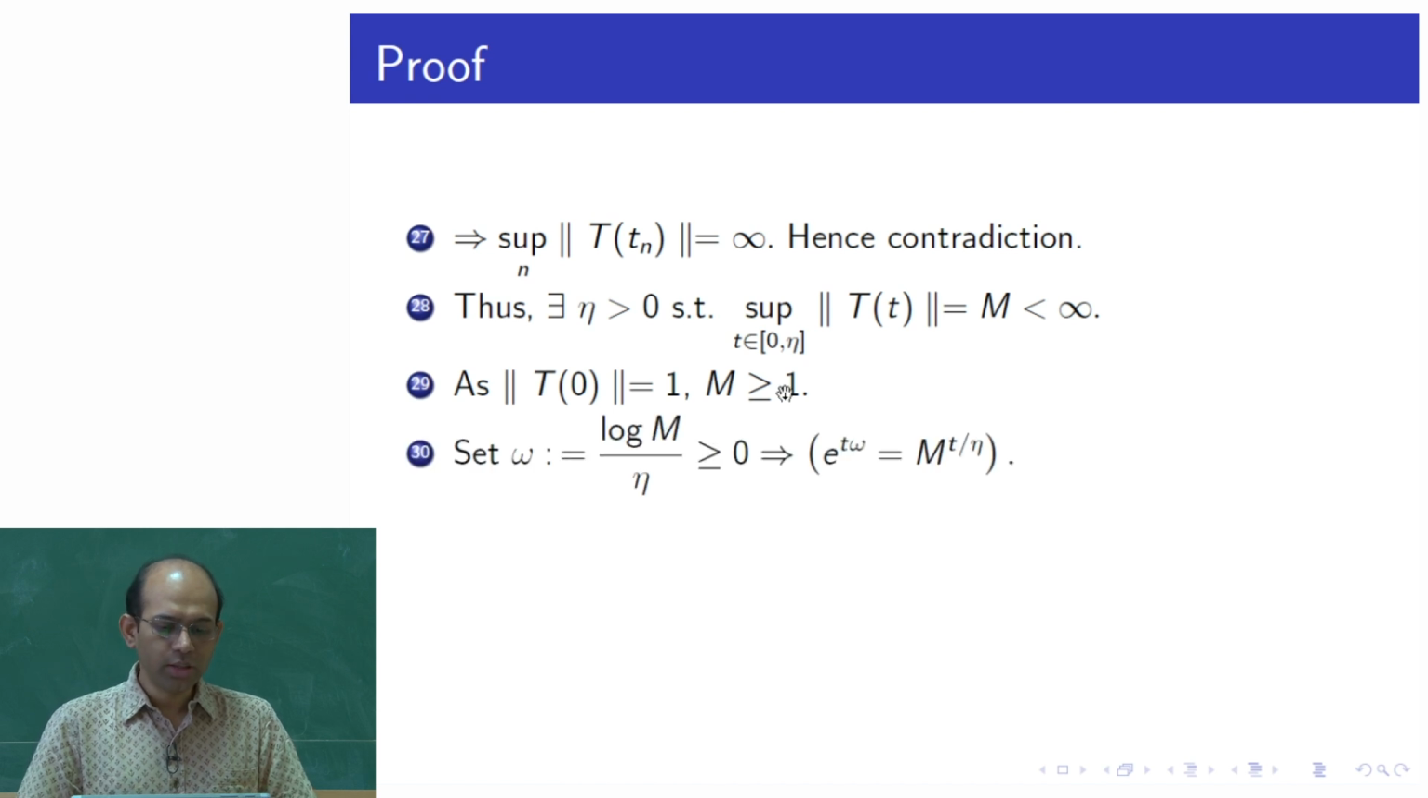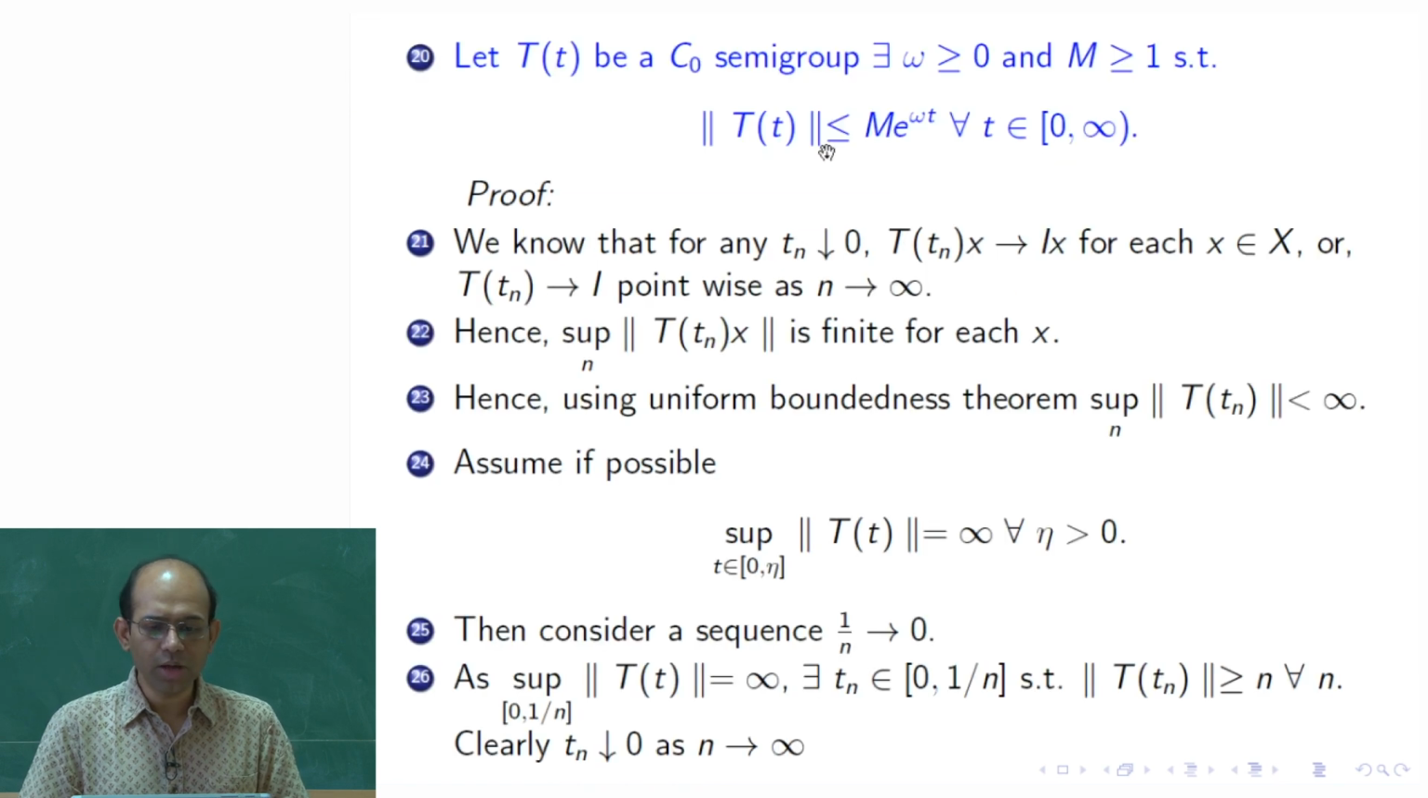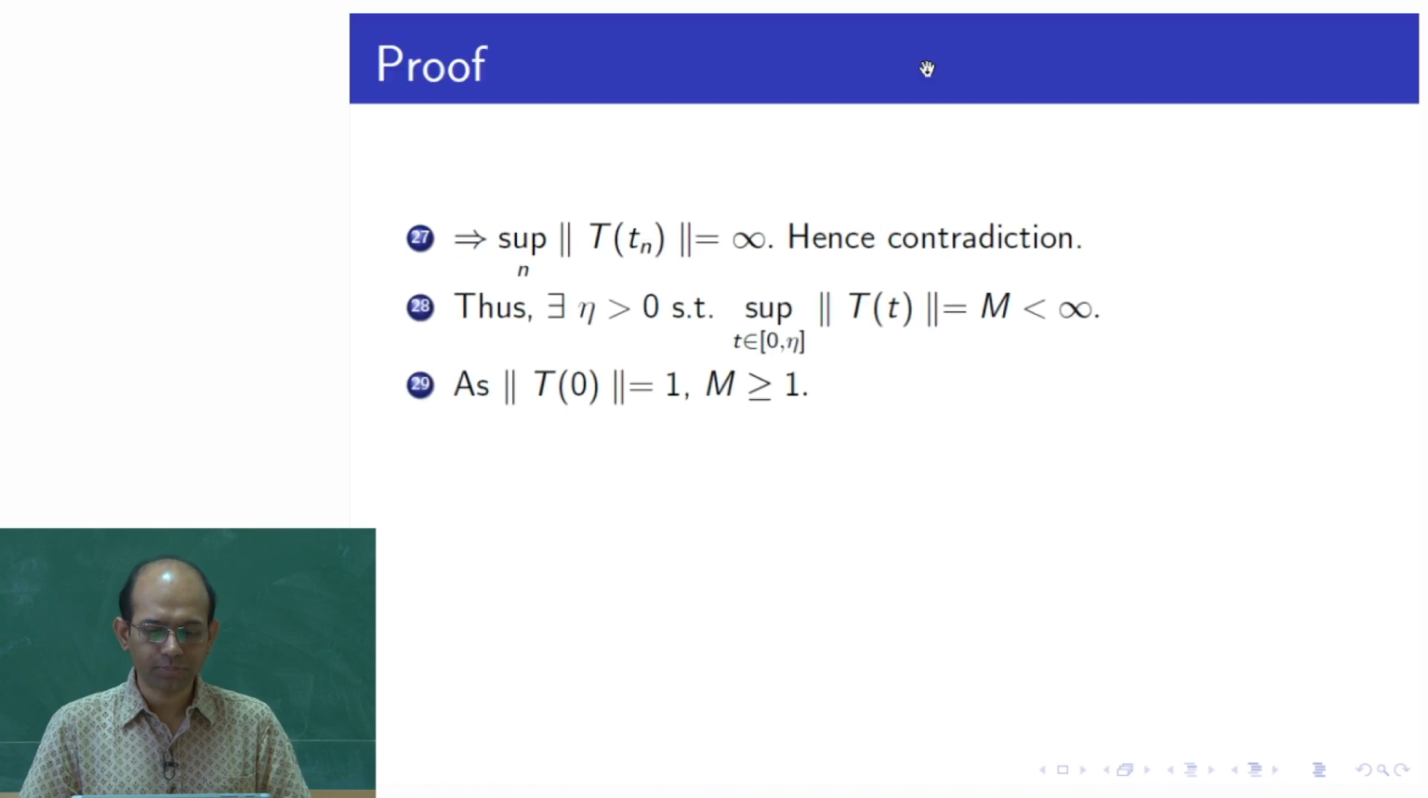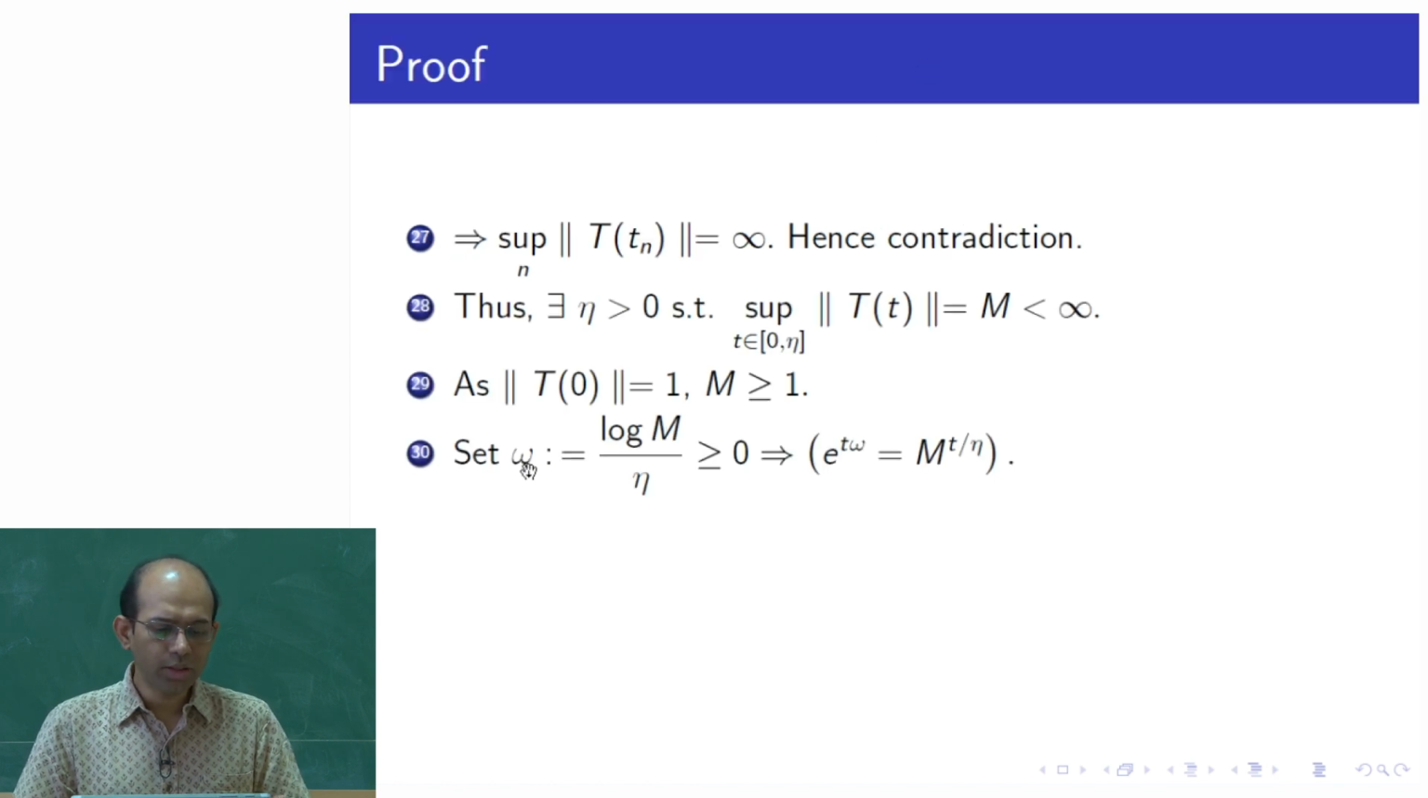Good. Now we have to cook up omega. Recall the statement of the theorem: we have to come up with the existence of omega and M. We got a candidate M there. Now we are going to cook up one omega. We define omega to be the log of capital M divided by eta, with this eta. This is greater than or equal to 0 because eta is positive and M is 1 or more than 1, so it cannot be negative. So omega is non-negative.